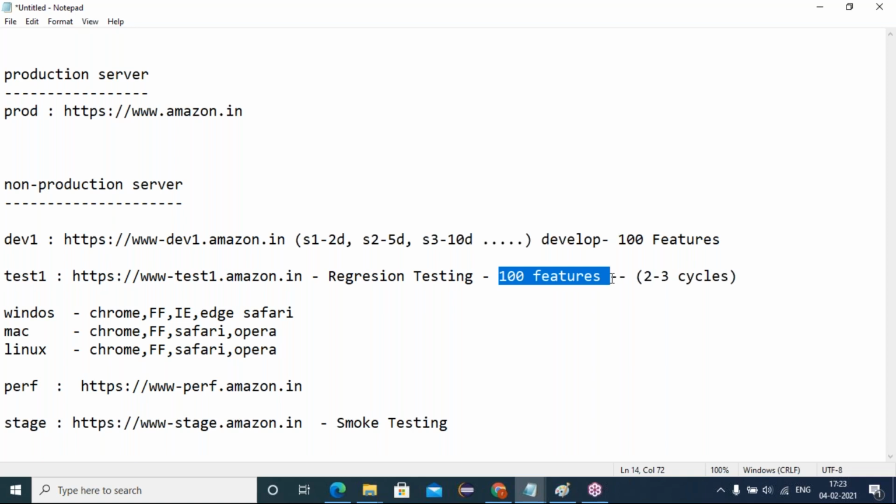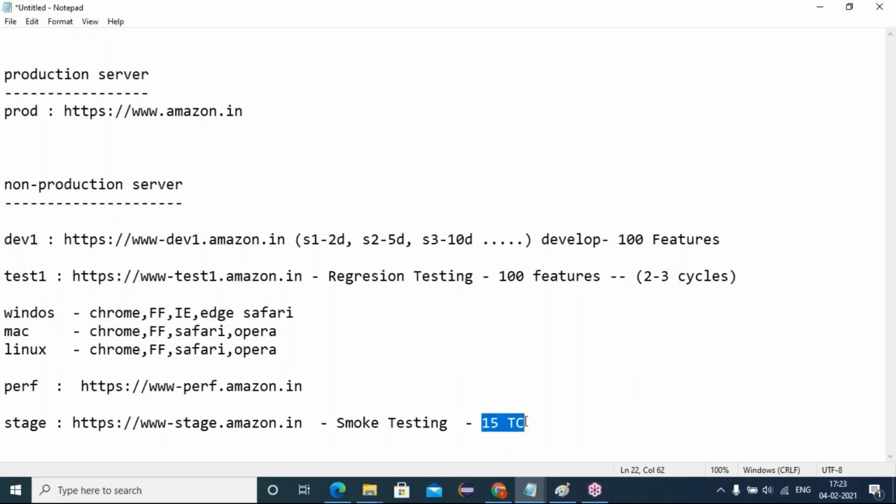I identify high-level test cases such that, without these features working, the remaining test cases will not work. Out of the 100, I identify like 15 or 20 test cases and treat them as the smoke executions.